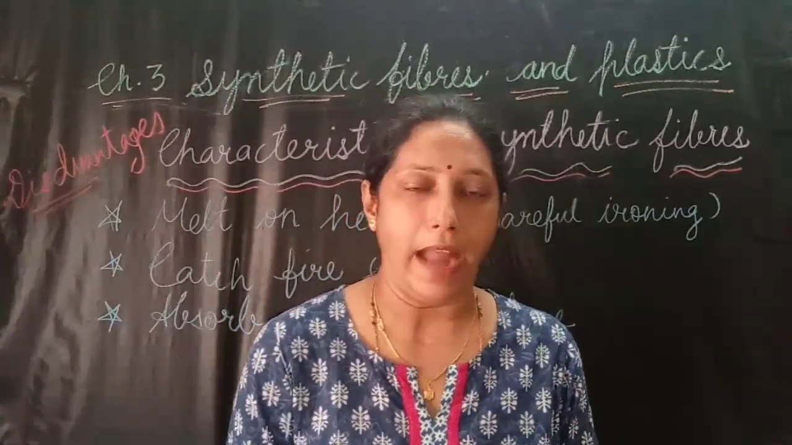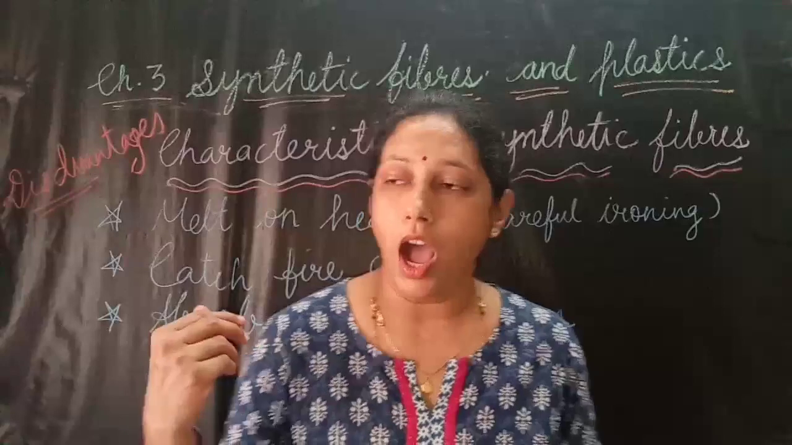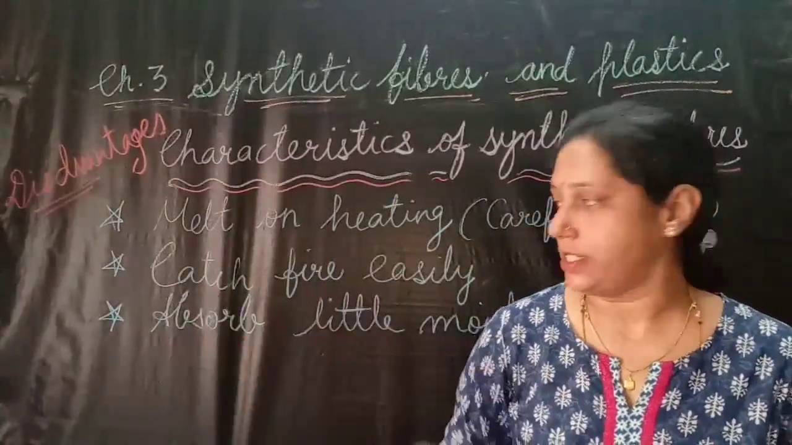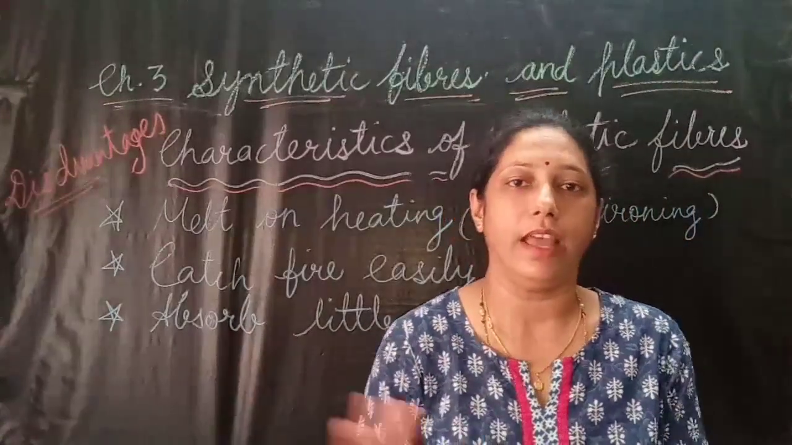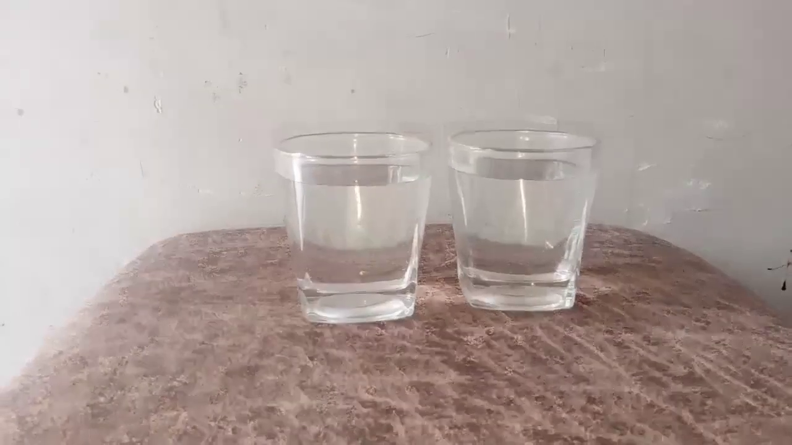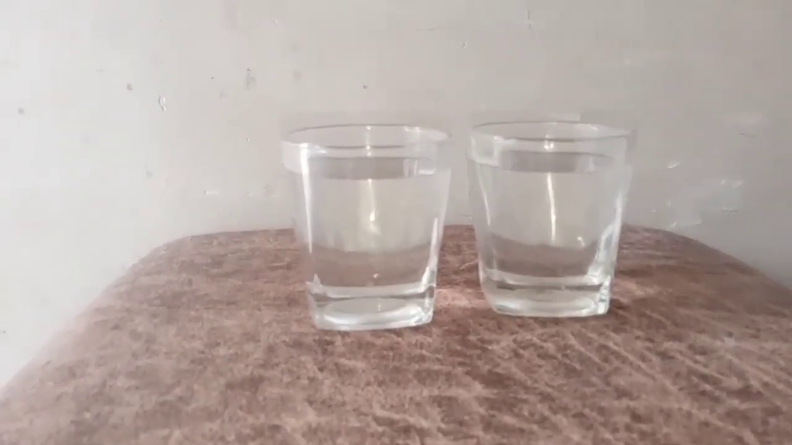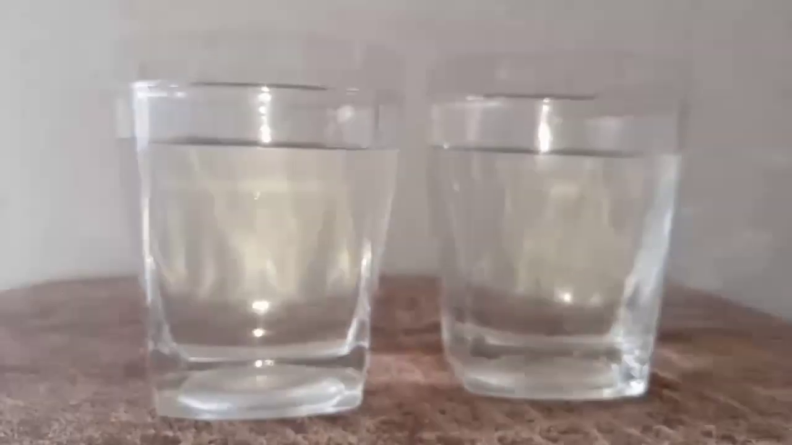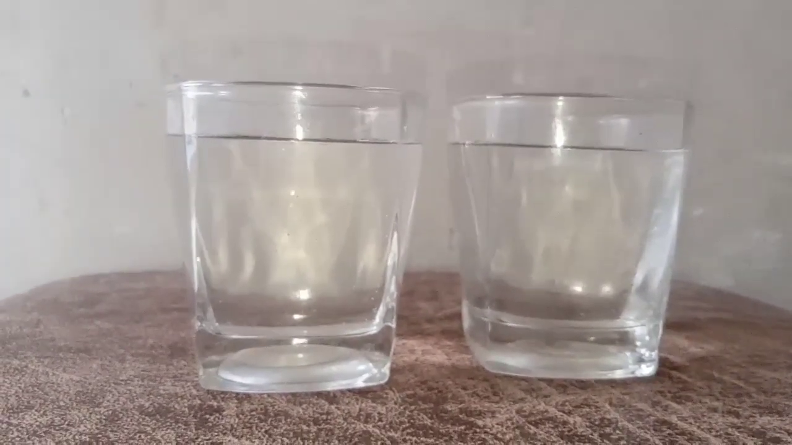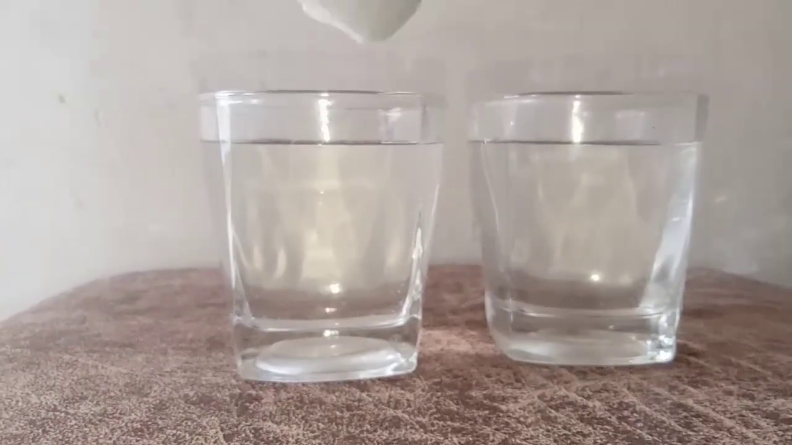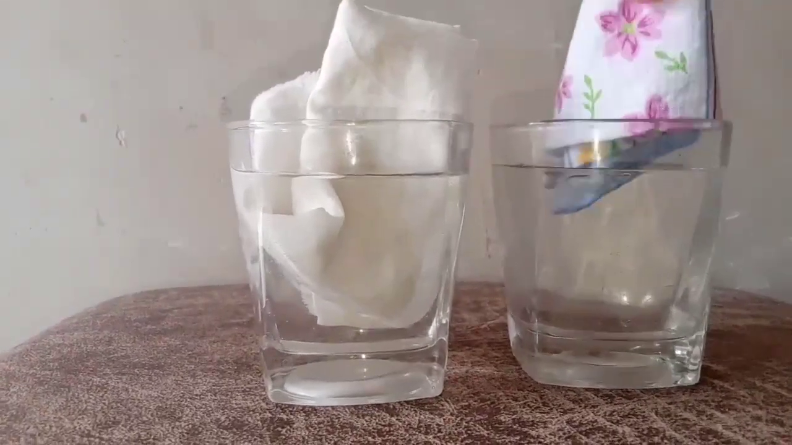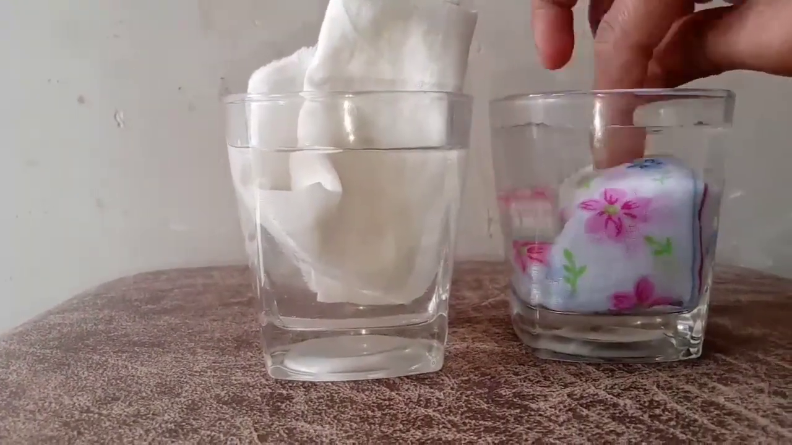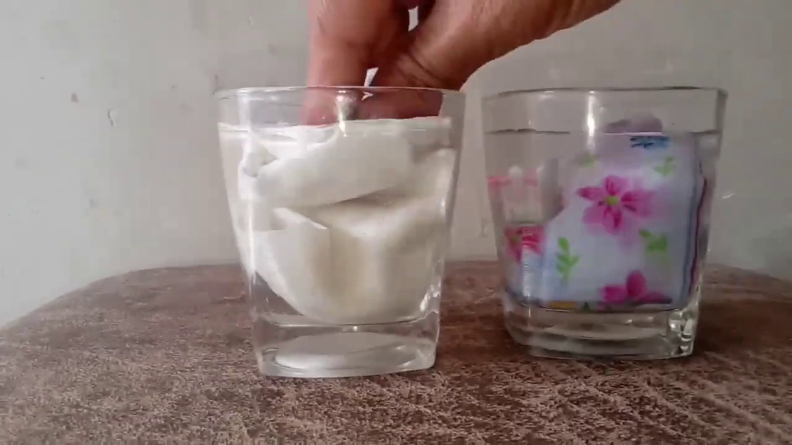Now we are going to do one activity which will show that synthetic fibers absorb less moisture than natural fibers. See here, in this activity I have kept two glasses. Both glasses have the same amount of water. In one glass I am putting a piece of synthetic cloth, and in the other glass I am putting a piece of cotton cloth. I am allowing them to stay in the water for 5 minutes.